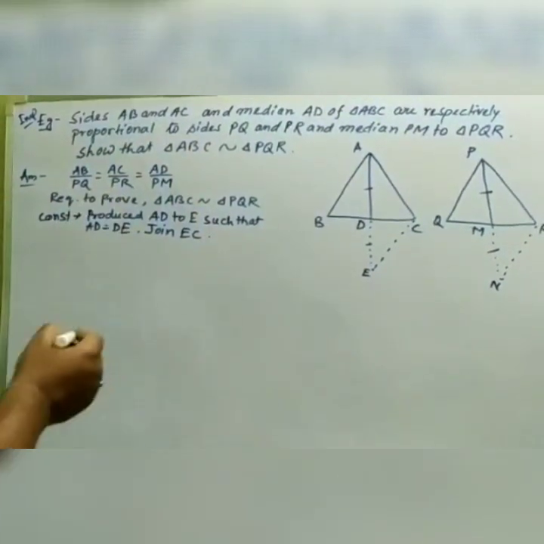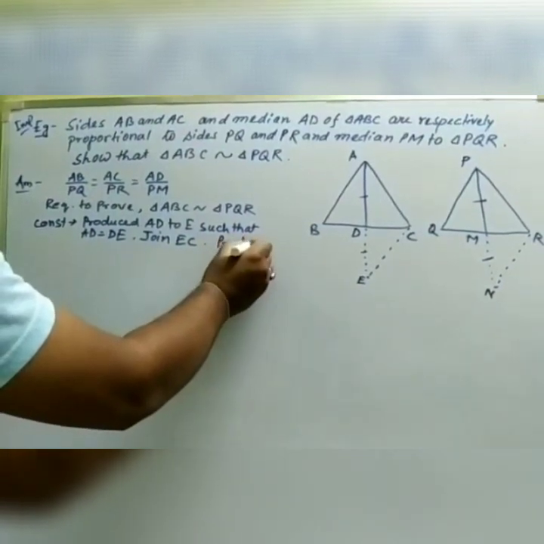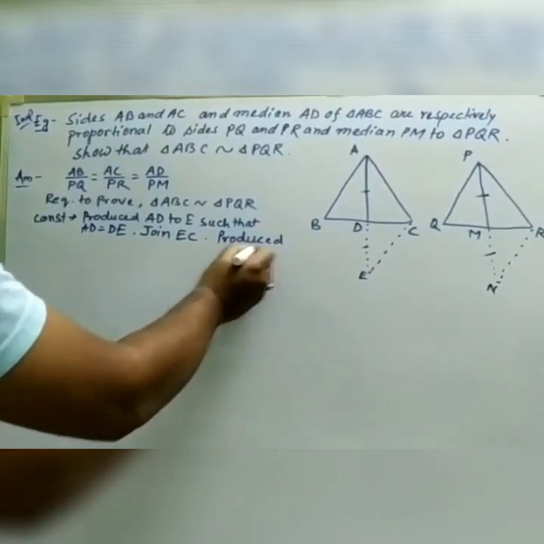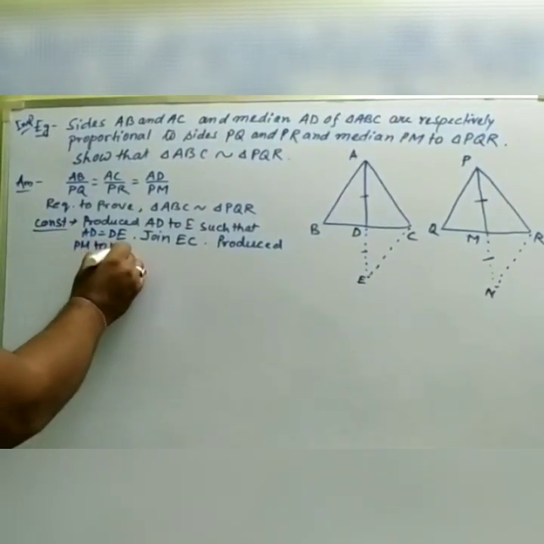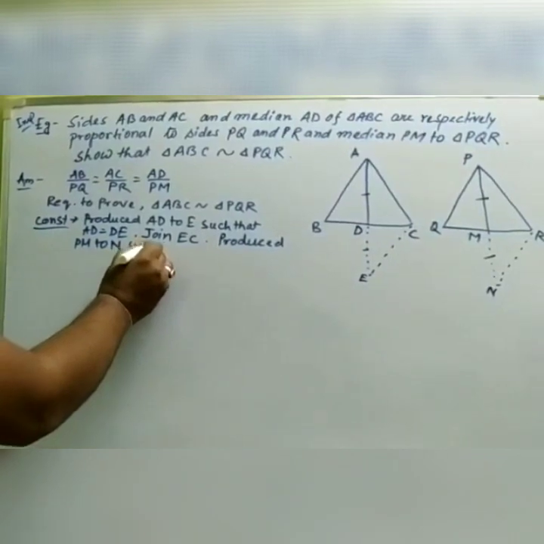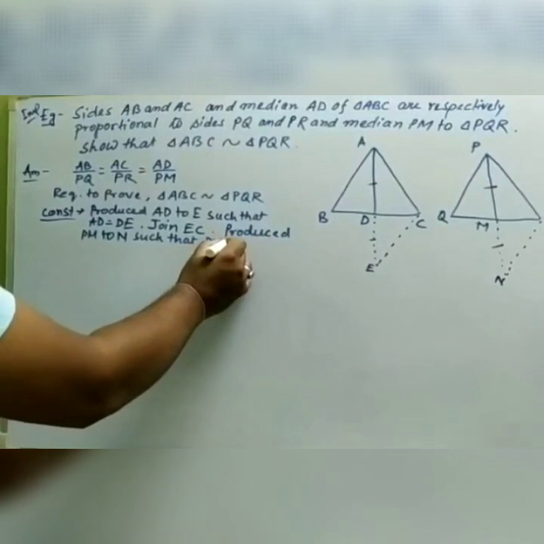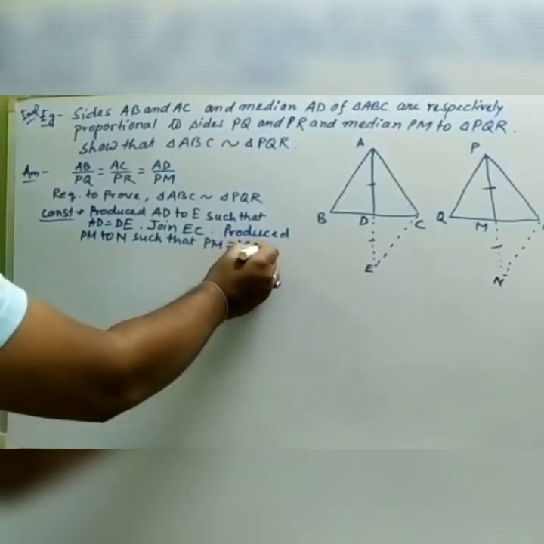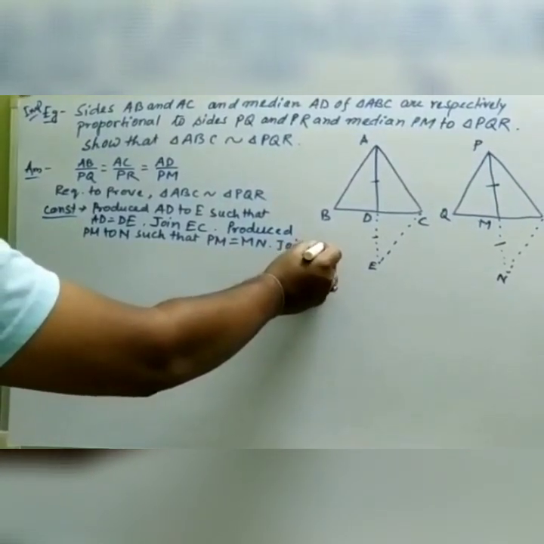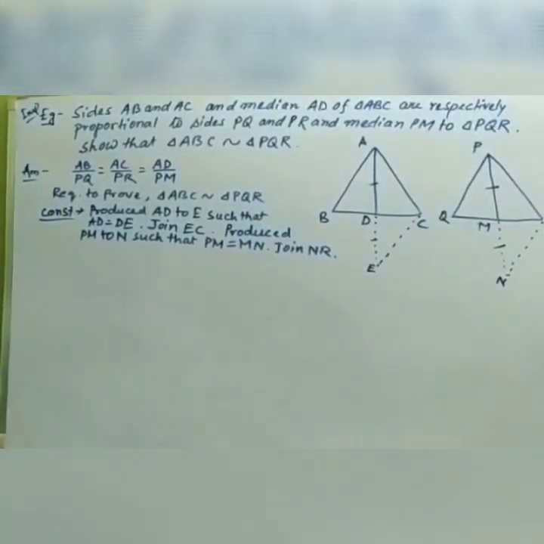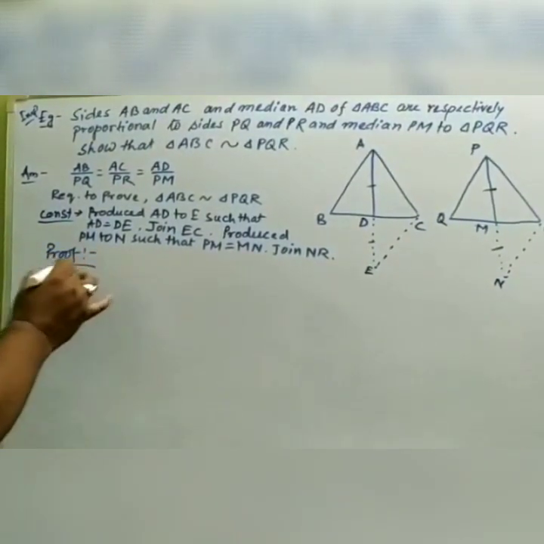Okay, similarly produce PM to N such that PM equals MN, join NR. We are joining NR. Okay, so let's go for the proof. So now we'll go for the proof.